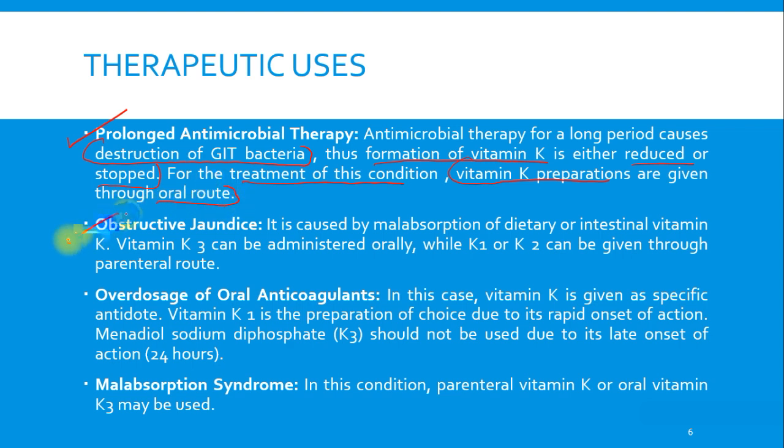Then second, we have obstructive jaundice. We have already studied that it happens due to obstruction to the flow of bile, and thus this affects the liver also.